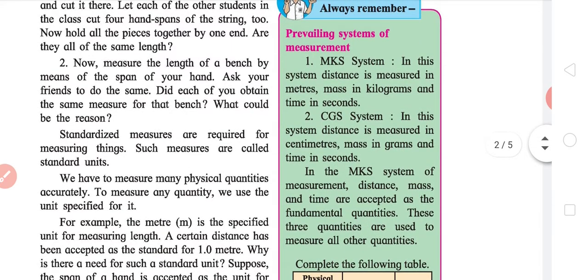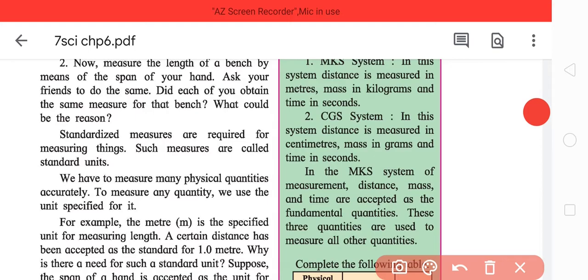So on the right we have a table on the prevailing systems of measurement. It's MKS. MKS stands for meter, kilogram and second.